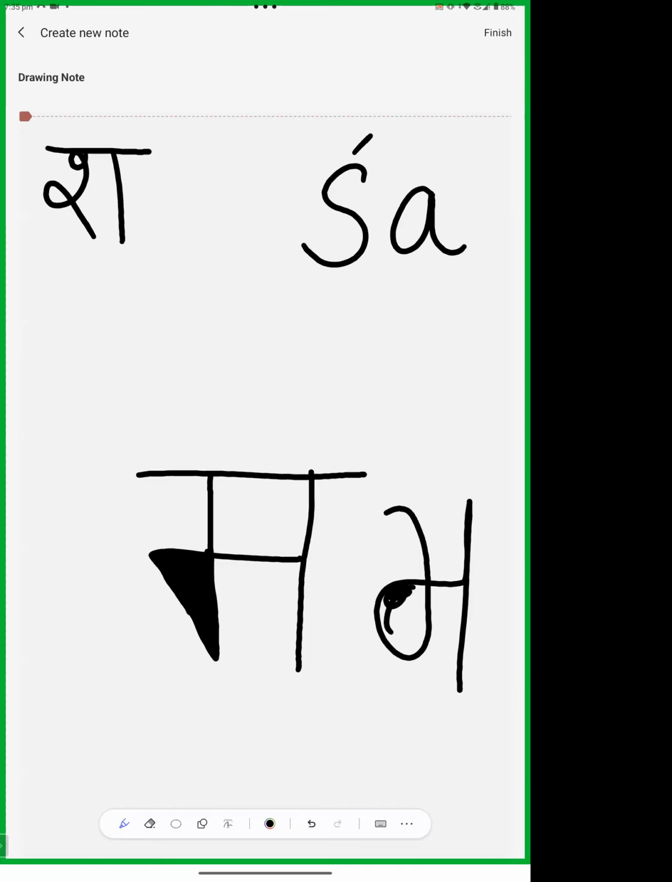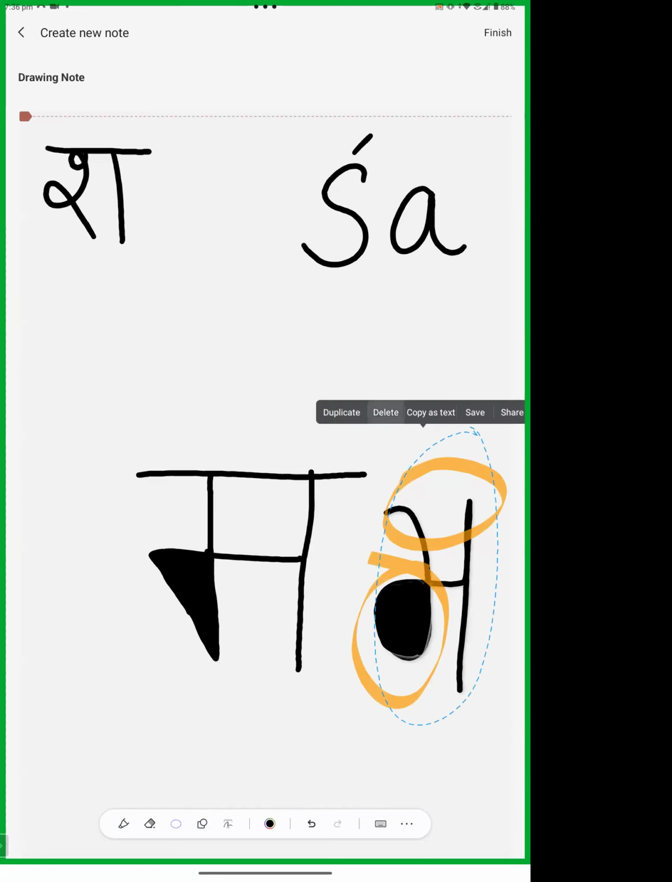Now we can see the differences. Three differences are there and two are the major ones. The upper line, and this one: this is angular and this is round. So these two differences are there between ma and sha. I hope it is clear to everyone. Yes, ma'am. Okay, so there is no doubt.